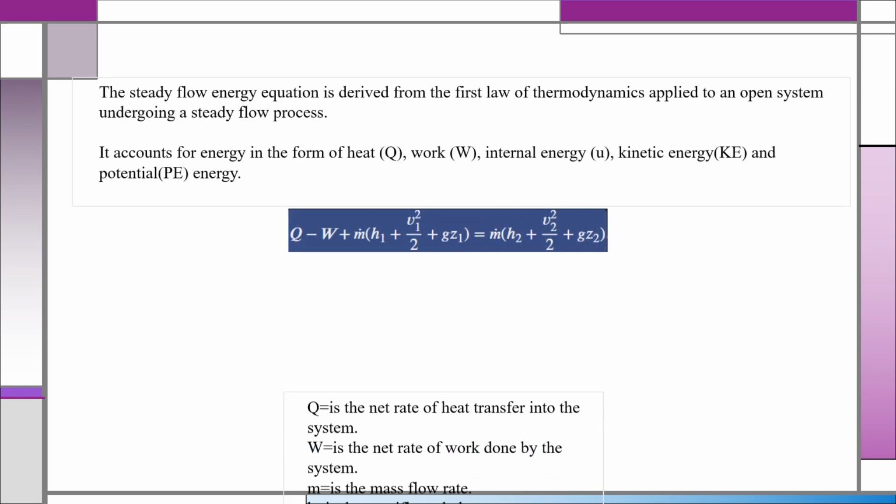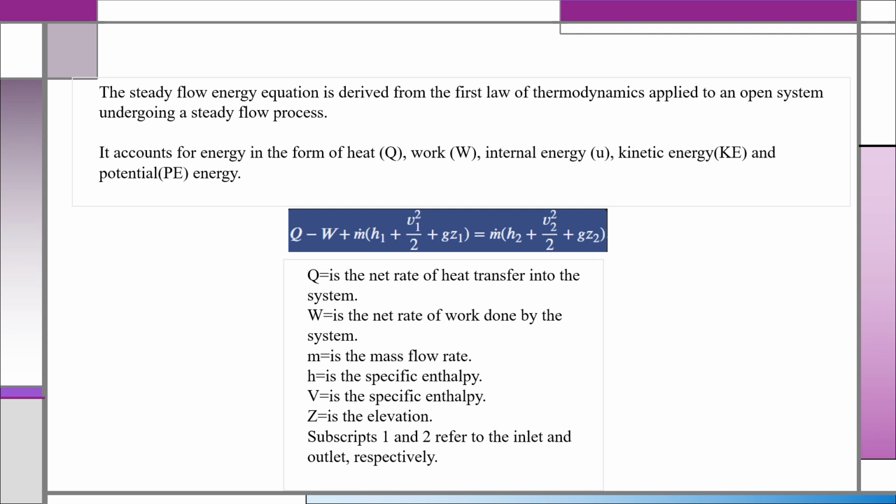The balanced equation for a steady flow system is Q minus W plus m dot of (H1 plus V1 squared by 2 plus gZ1) is equal to m dot of (H2 plus V2 squared by 2 plus gZ2). It is the related equation for a steady flow system. We all know Q is the rate of heat transfer, W is the net rate of work done by the system, m dot is the mass flow rate, H is the specific enthalpy, V is the velocity, and Z is the elevation. The subscripts 1 and 2 are used, 1 for inlet and 2 for outlet.